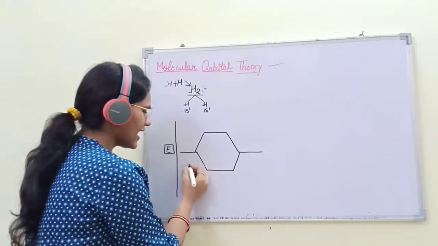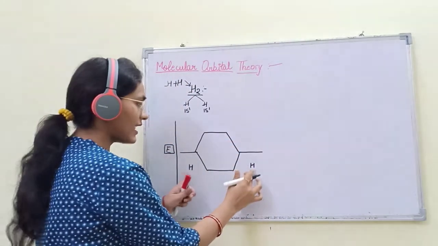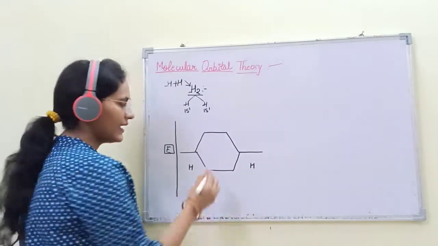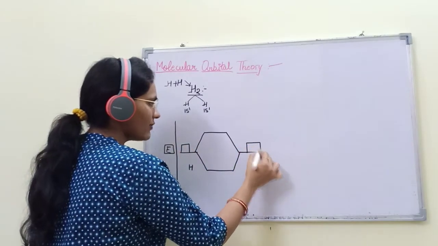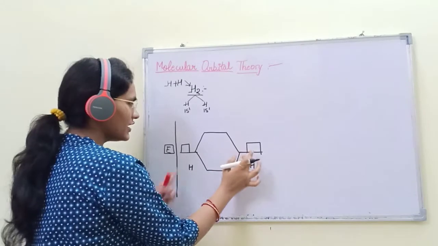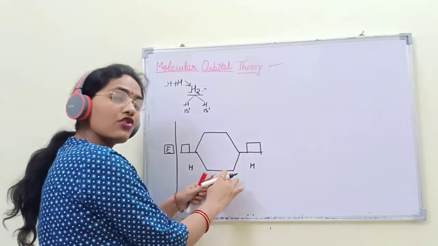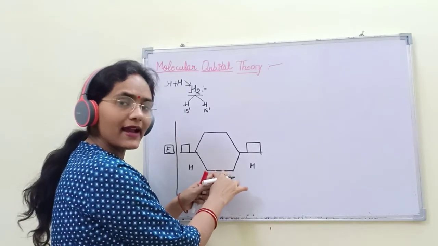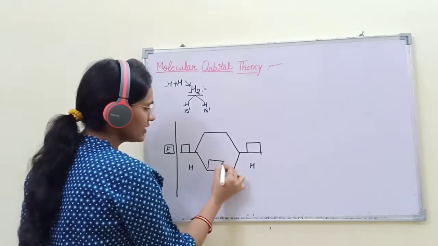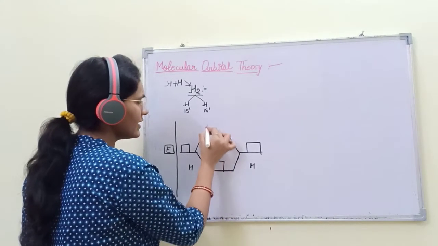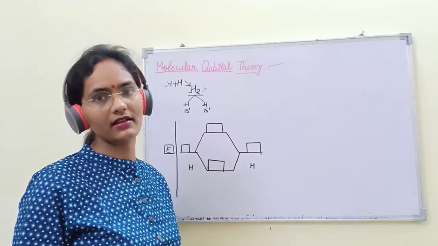Firstly, one atom is here, one atom is here. There are 2 atoms. This is the orbital, this is the orbital. 2 atoms are combined to form new orbitals. These new orbitals are called molecular orbitals, and these molecular orbitals are of 2 types. One is the bonding molecular orbital, the other one is the anti-bonding molecular orbital.